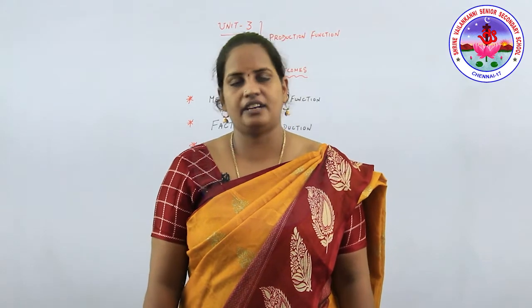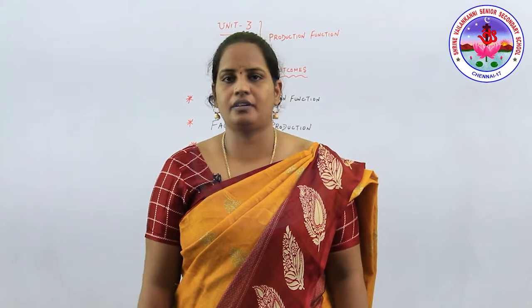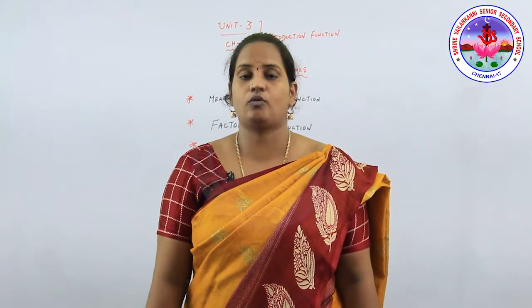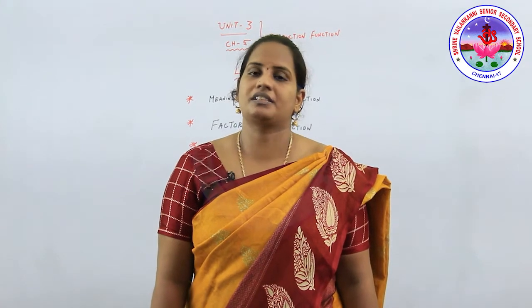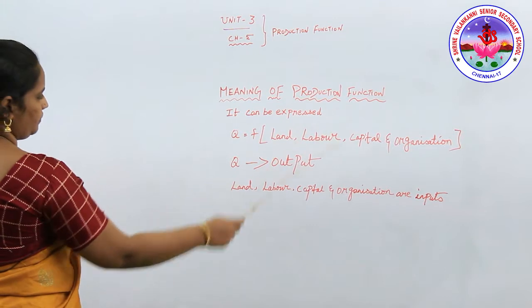Yes, fixed factors and variable factors. And what are the types of production function, short run and long run. And then we are going to see what is the total physical product, what is the marginal physical product, and what is the average product. Let's see now. Let's start with the first one, the meaning of production function.